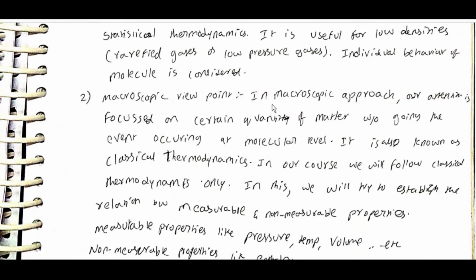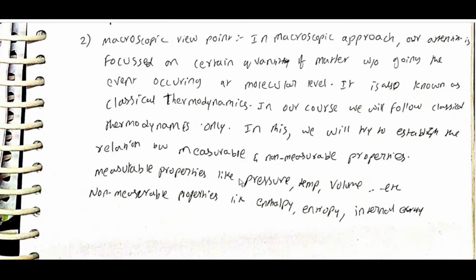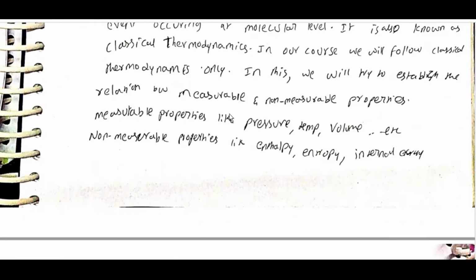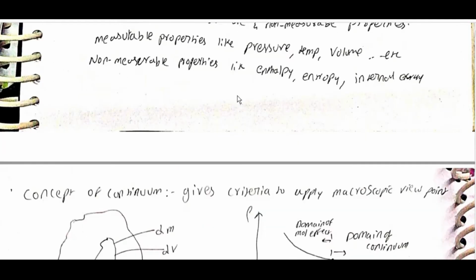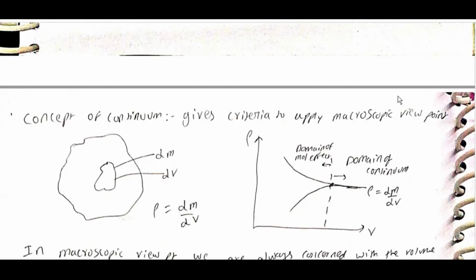Macroscopic point of view. In the macroscopic approach, our attention is focused on a certain quantity of matter without going into the events occurring at molecular level. It is also known as classical thermodynamics. In our course we will follow classical thermodynamics only. In this we will try to establish the relation between measurable and non-measurable properties. Measurable properties like pressure, temperature, volume, etc. Non-measurable properties like enthalpy, entropy, internal energy.